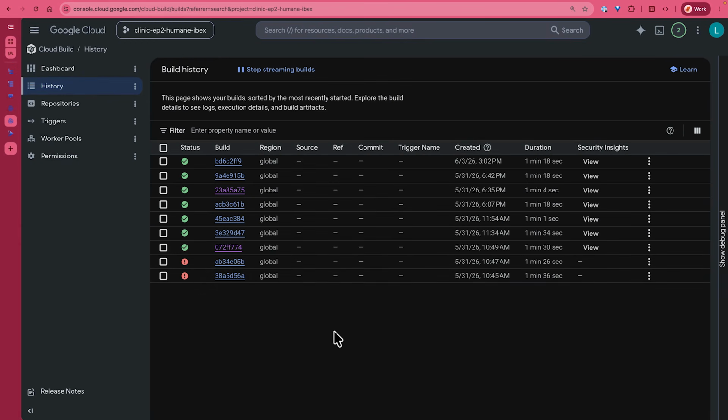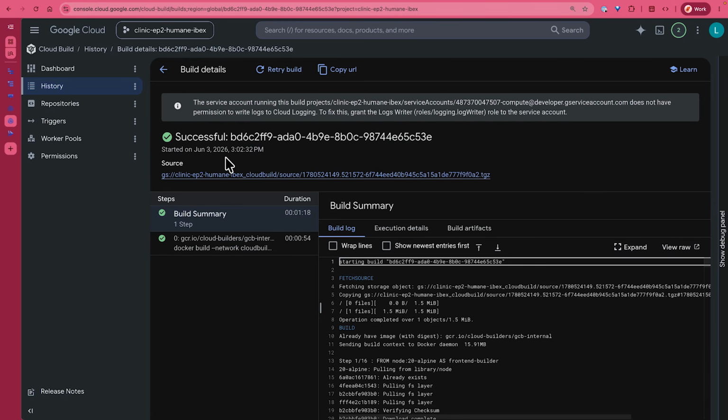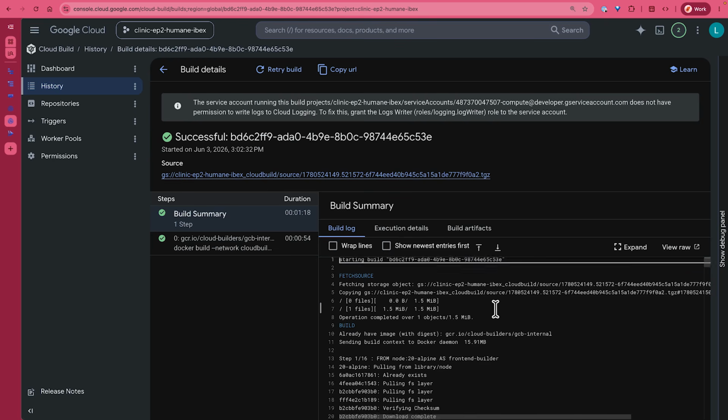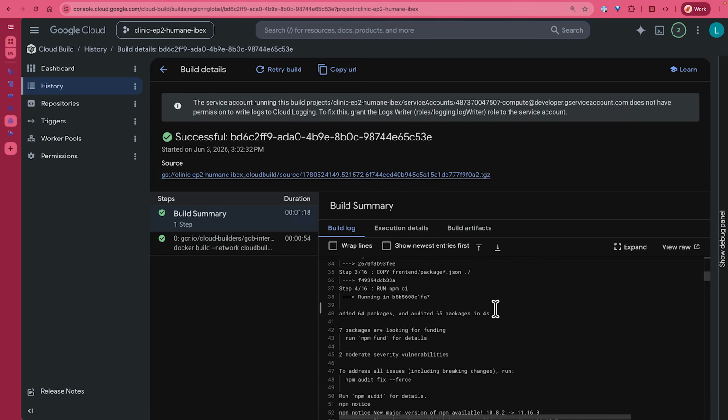Cloud Build is like a CI/CD tool, a CI/CD service. Yeah, this is it. This is the image that's built, and it's already compiled it. So let's take a look just to see what the output looks like, and what you're going to see is a very standard set of output.